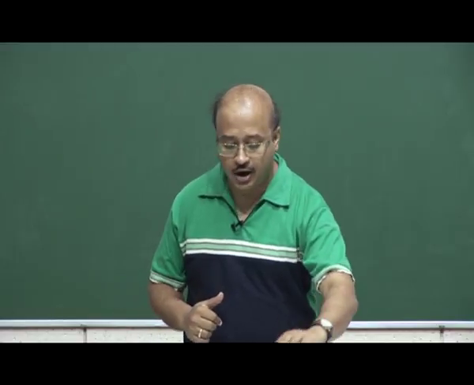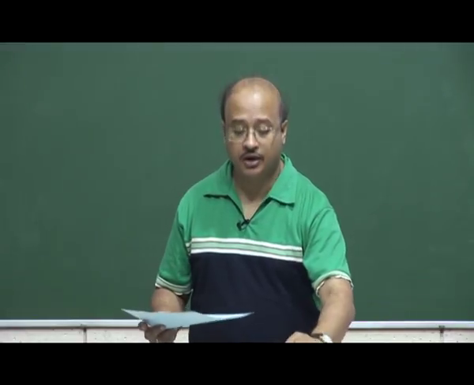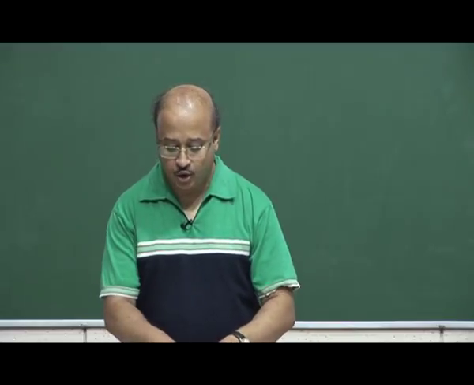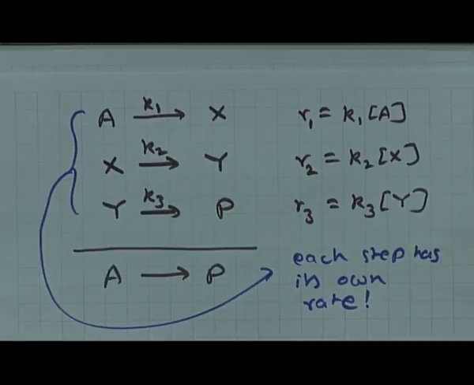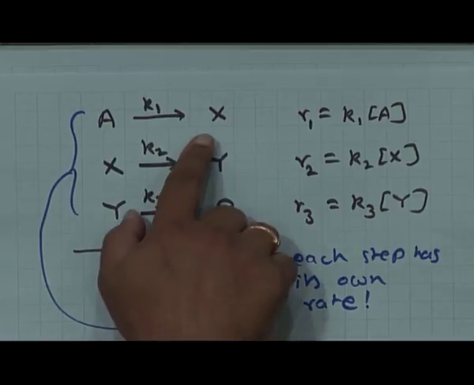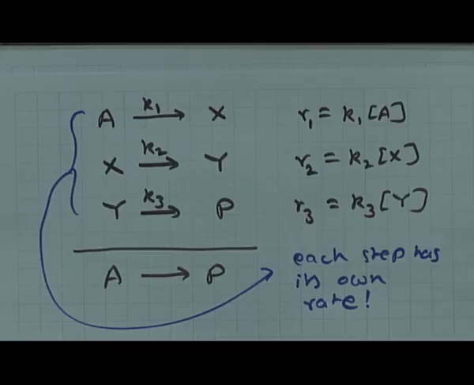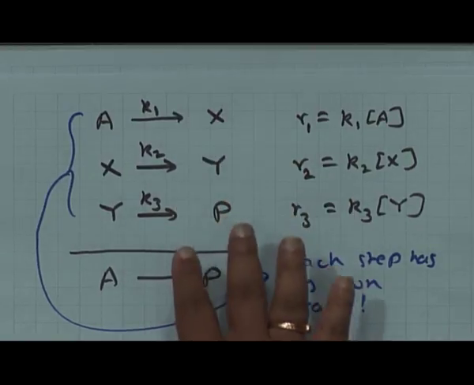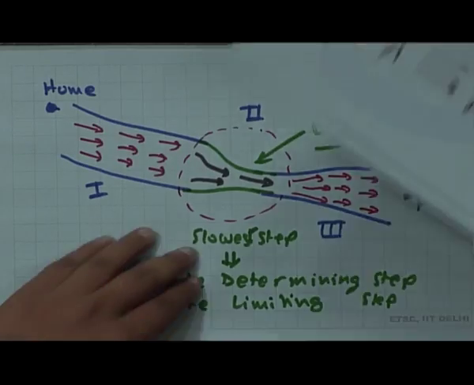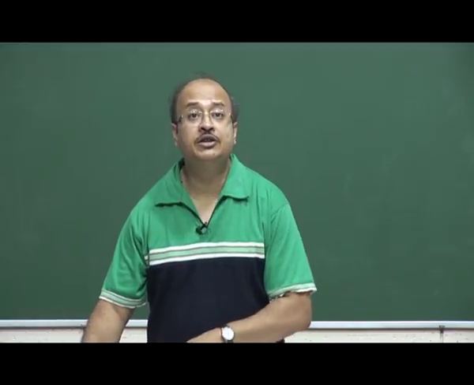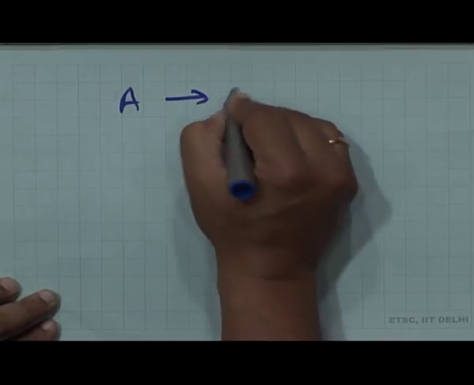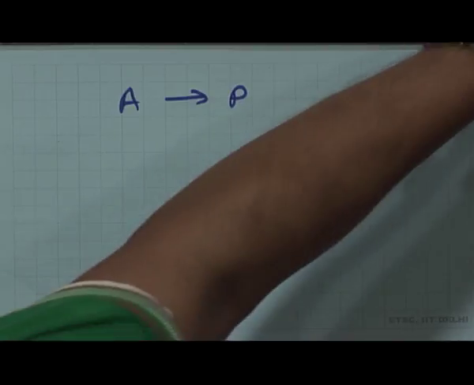So now going back to our series of elementary steps here, I do not know now which one is the rate determining step. Now suppose I tell you that, fine, let the rate determining step be the first one. If the rate determining step is the first one in the series of reactions, then it immediately falls out that for the series of reactions, finally A going to P, which is made up of these 3